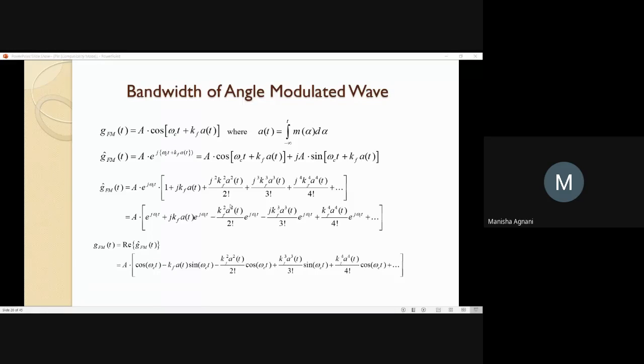Third term is kf square a square upon 2 factorial into bracket cos omega ct plus j sine omega ct. So your first term becomes the real part. So pick up that. Again, the same thing for the next terms. So in this way, you will get this equation.